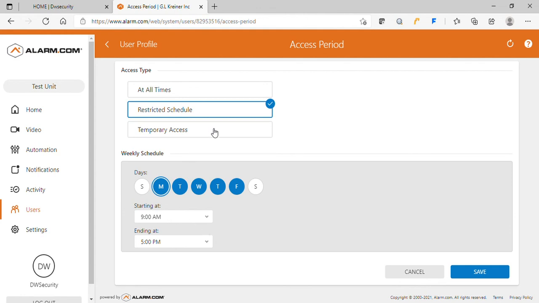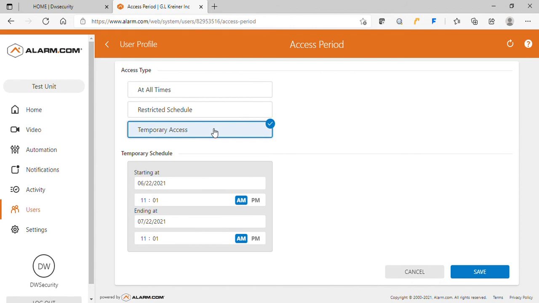We also have temporary access, and this is something a lot of beach condos and so forth use, because they want to give access to a 1-week renter or 10 days or 3 days, whatever it is. And so you basically put in a starting date. You put the time it's starting. A lot of places use the 3 p.m. check-in.